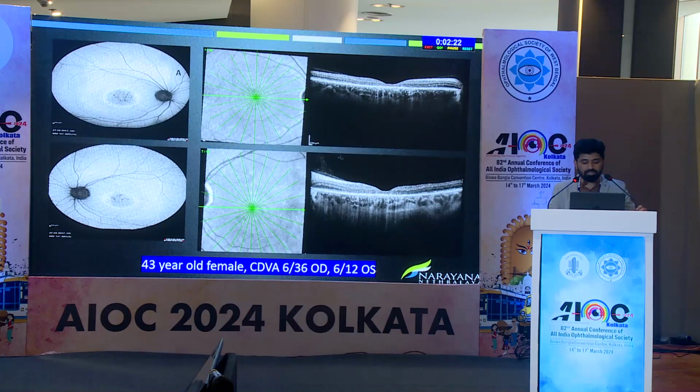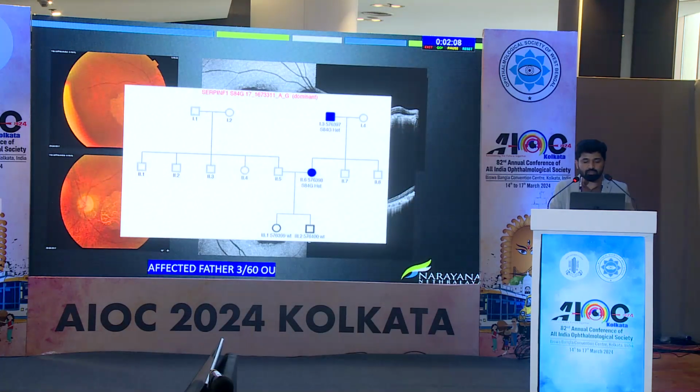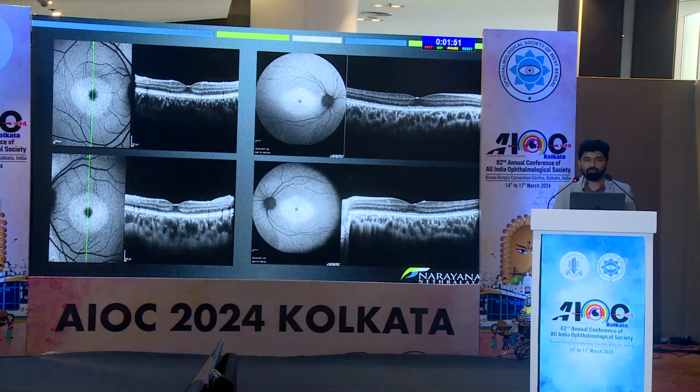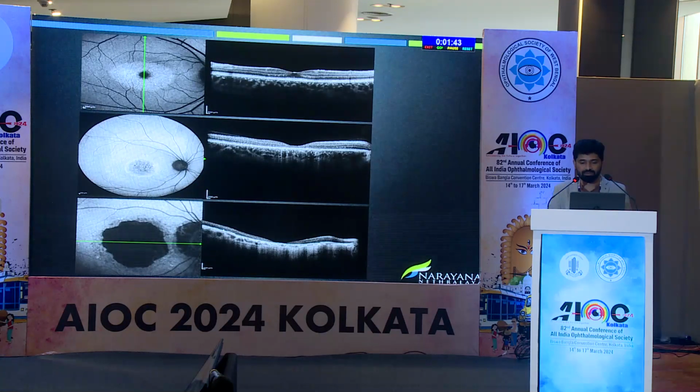So this was one more case of a 43-year-old female diagnosed as Stargardt's elsewhere. So she had a family history of father having some retinal problem. When we screened, the father had atrophic macular changes and maybe resolving flecks in the perimacular regions. So we ended up finding out a gene called SERPINF1, which has never been reported in the literature. But the interesting fact was the children who were totally asymptomatic were also carrying the same mutation. So when you screen the children, the fundus was absolutely normal, OCT was near normal. But if you look at the autofluorescence, definitely there is an abnormal autofluorescence in the macular region. So this is the OCT and autofluorescence across 3 generations with increasing grade of severity.